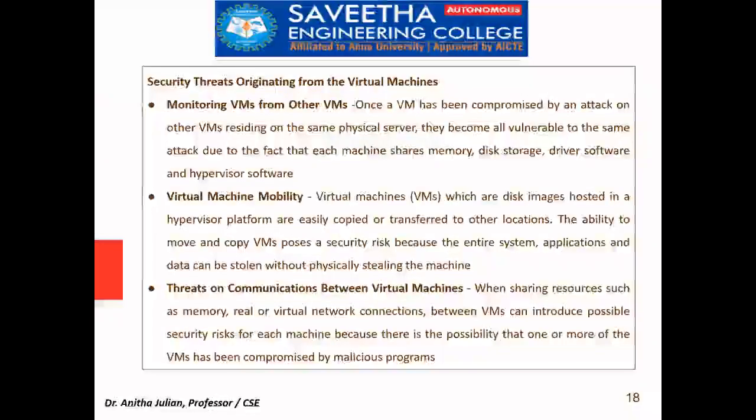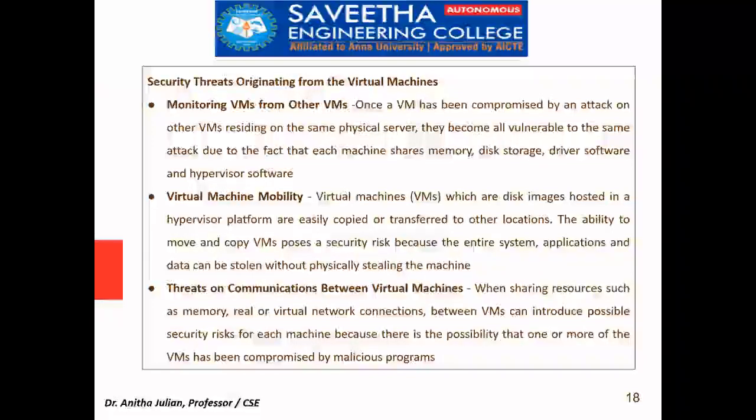Then the last security threat is mainly originating from the virtual machine itself. See, it is creating a virtual machine. So once any one virtual machine is compromised, this virtual machine is the top layer. So if any one is compromised, it can affect all others because everybody is interlinked.